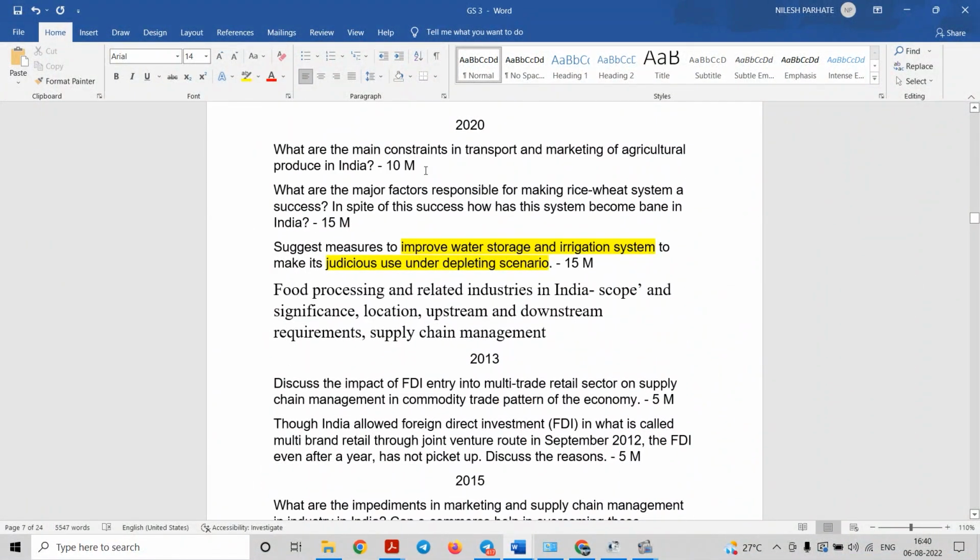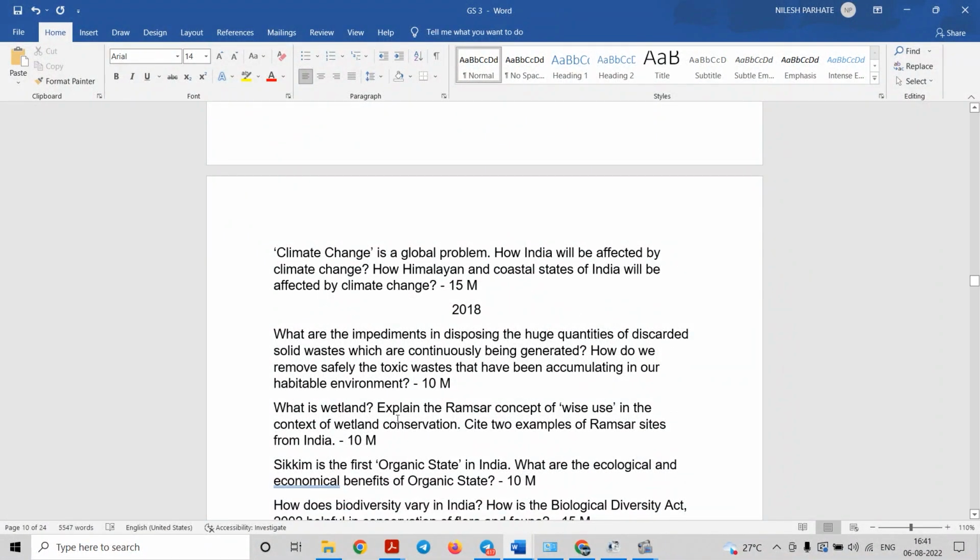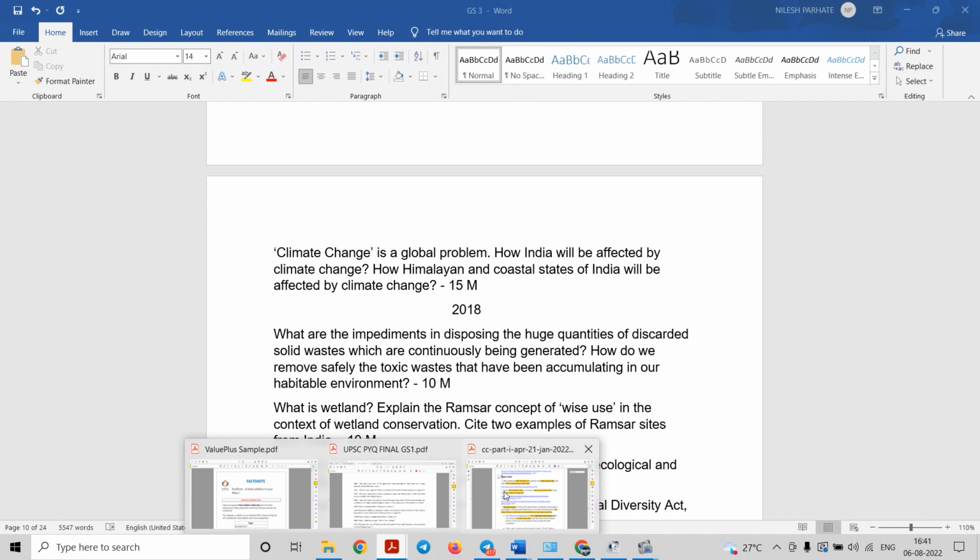Now let us see the next question, a similar question, that is: suggest the measures to improve water storage and irrigation system to make more judicious use under depleting scenario, right? We know that because of extravagant utilization of water resources, the water resources are declining, right? And therefore we need to increase the water storage and irrigation system. So now let us come to the compilation part again.